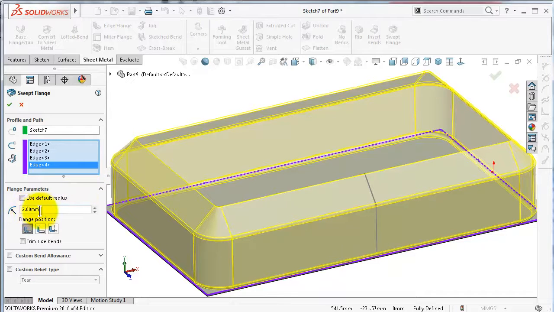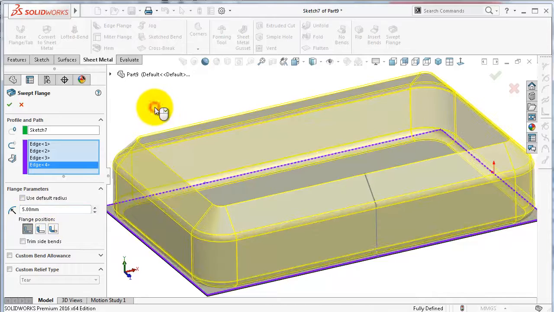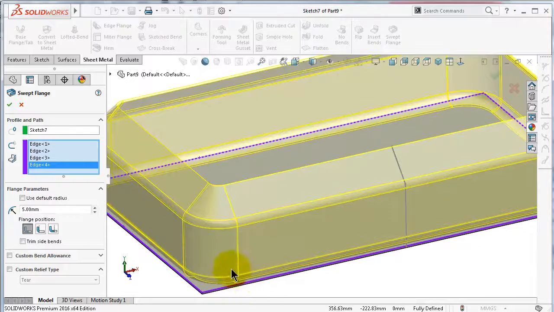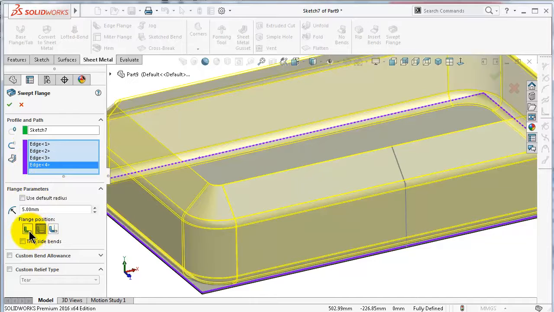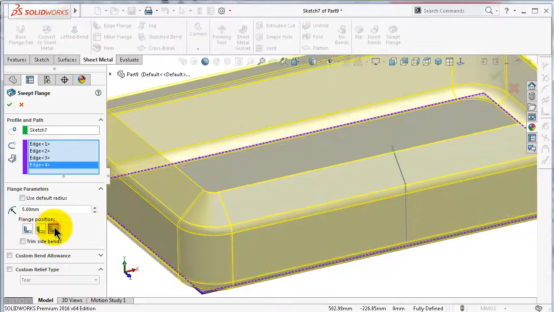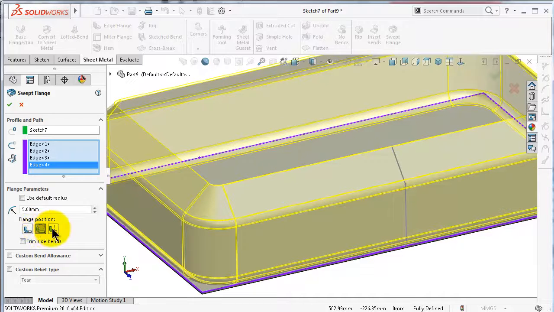And here the bending radius is 2 millimeter. You can change it, for example, to 5. It will change over there in the angles. And as well, you can select the type, the flange parameters, inside or outside, and so on. Let's make it outside